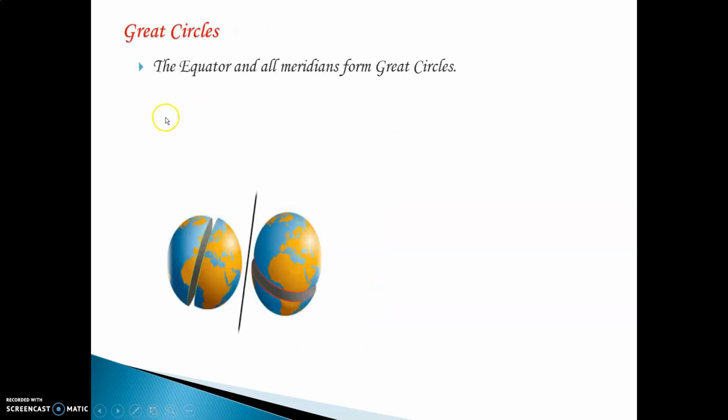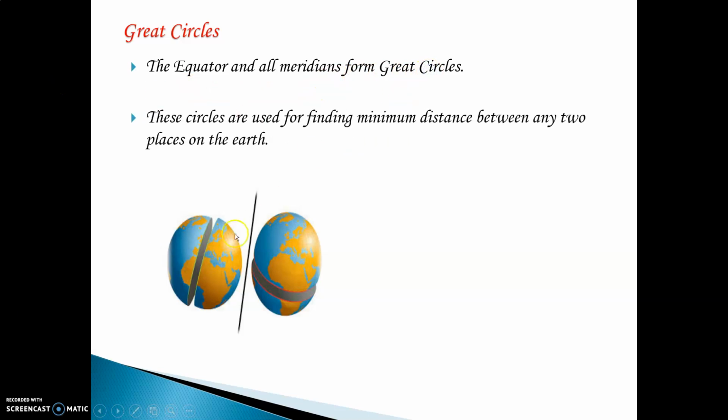Now, what are great circles? The equator and all the meridians form great circles. You can see over here, this is the prime meridian that divides the Earth, so a circle is formed. Similarly, the equator divides the Earth, and you again have a circle. These circles are called great circles.